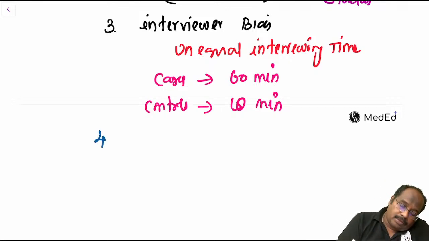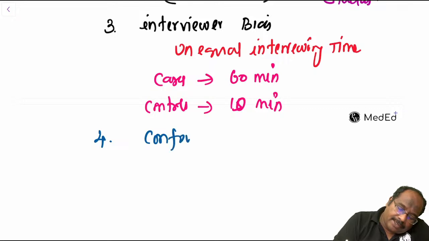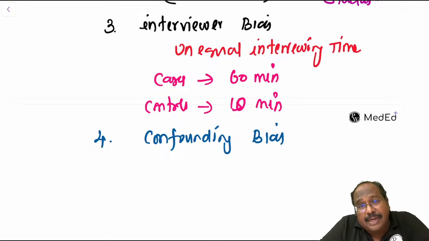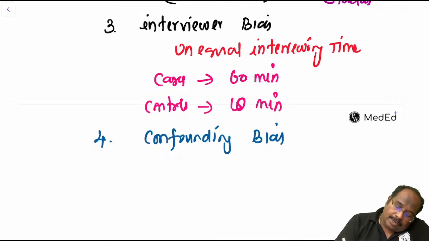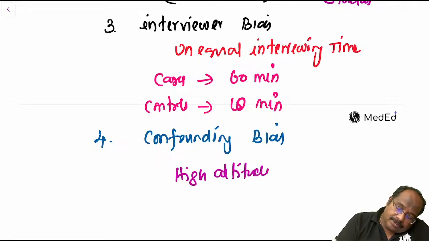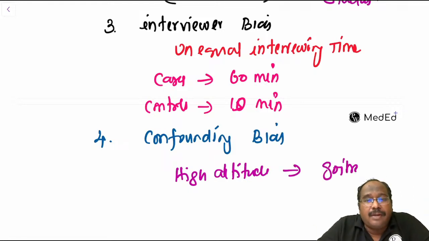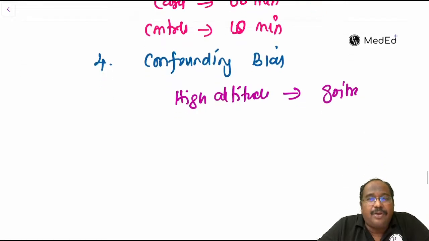Fourth one, confounding bias can happen. Confounding factors can cause this bias. For example, high altitude and goiter. Is high altitude causing goiter?